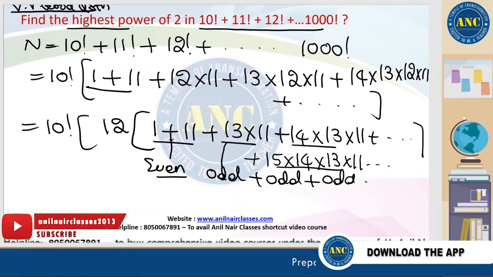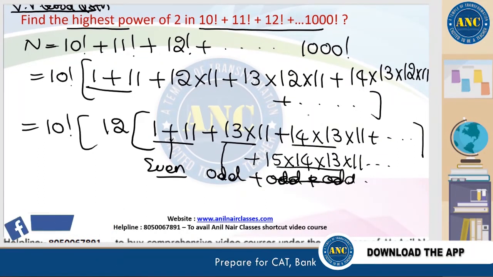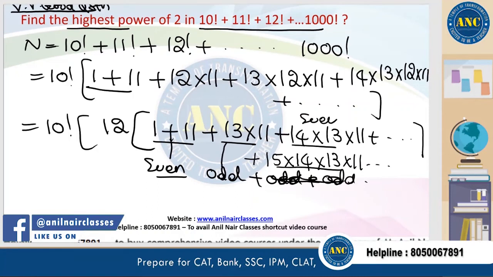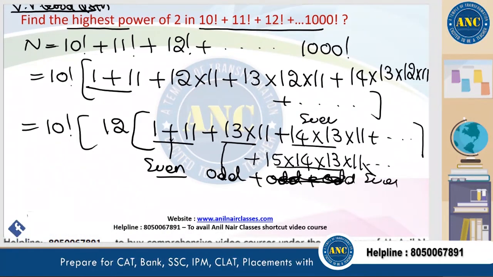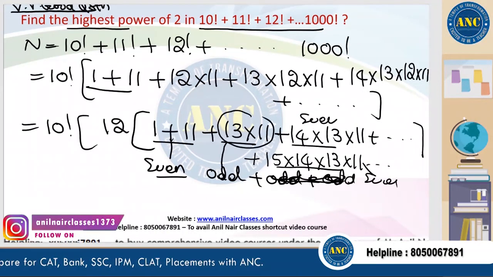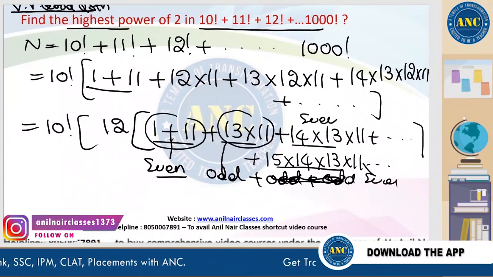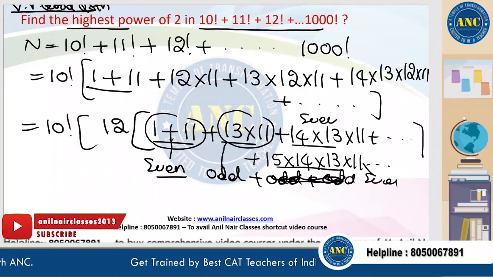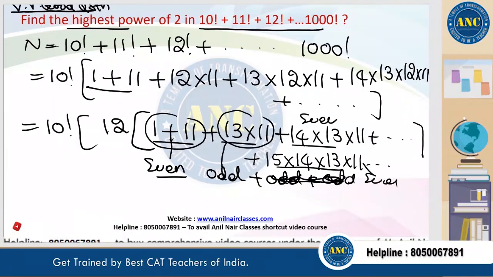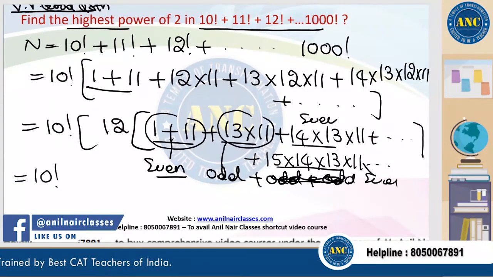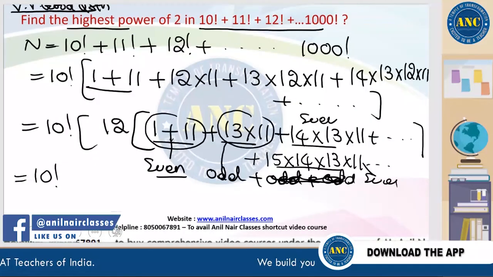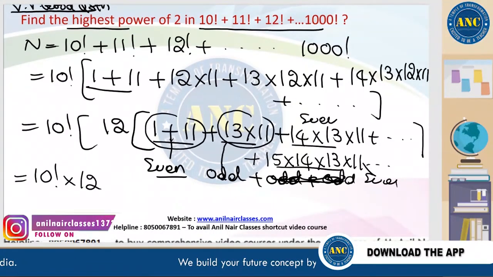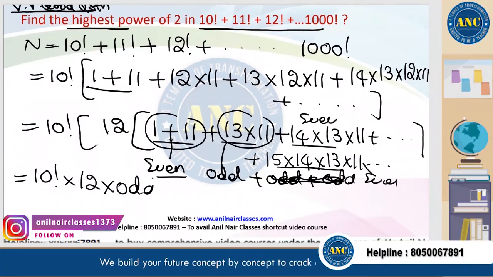Now here it is odd. From here onwards 14 is an even number. Here also it is an even number. 13 into 11 is odd. 1 plus 11 is 12, which is even. 13 into 11 is odd. Even plus even plus odd. So the remaining number is 10 factorial into 12 into odd. I hope it is clear.